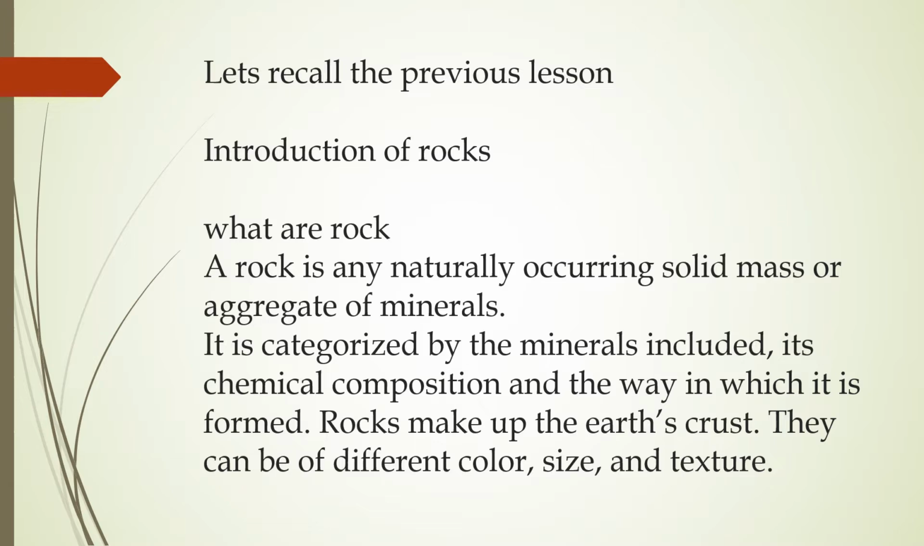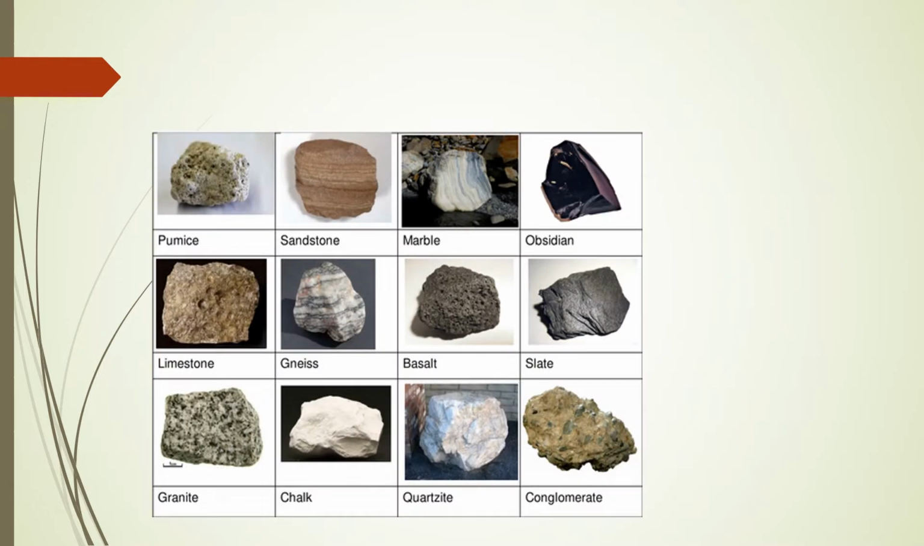What are rocks? A rock is any naturally occurring solid mass or aggregate of minerals. It is categorized by the minerals included, its chemical composition, and the way in which it is formed. Rocks make up the Earth's crust. They can be of different color, size, and texture. Here are some examples of the rocks that occur in nature.